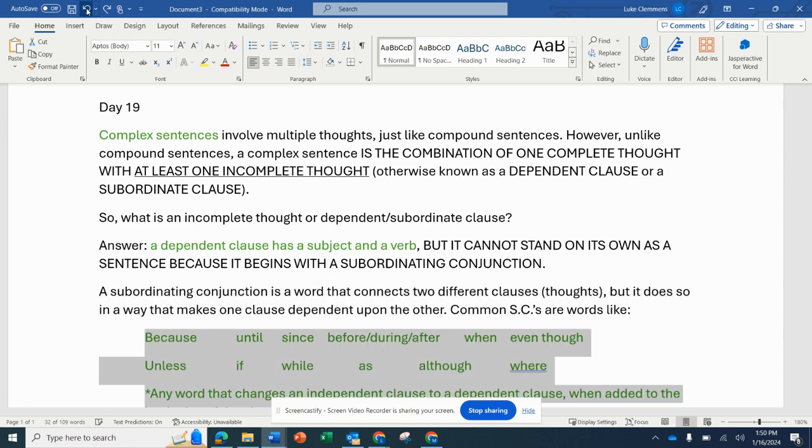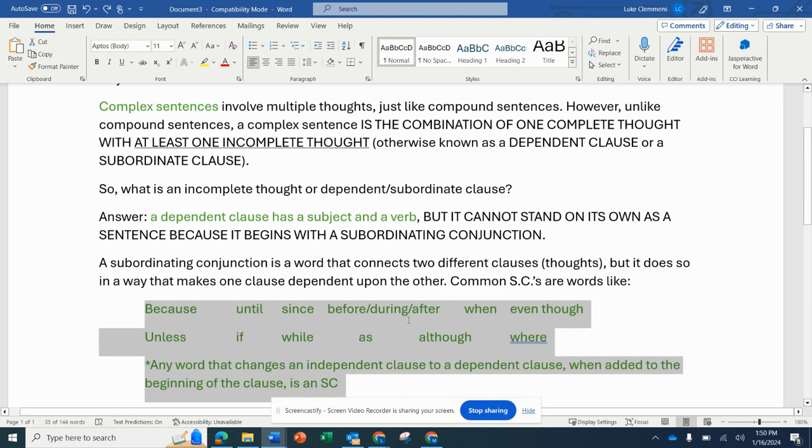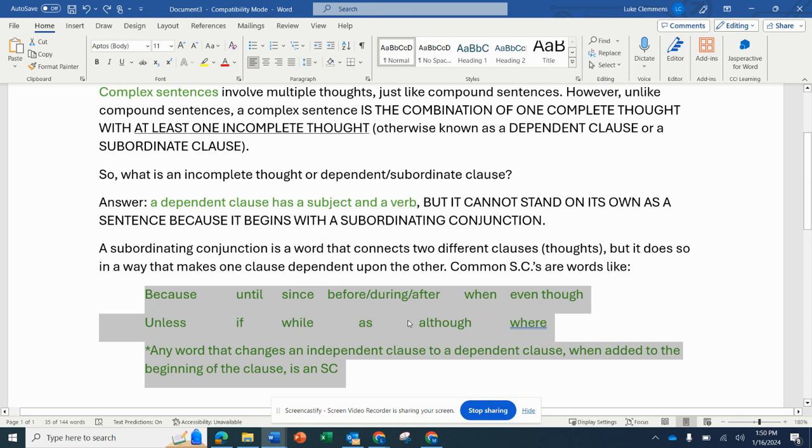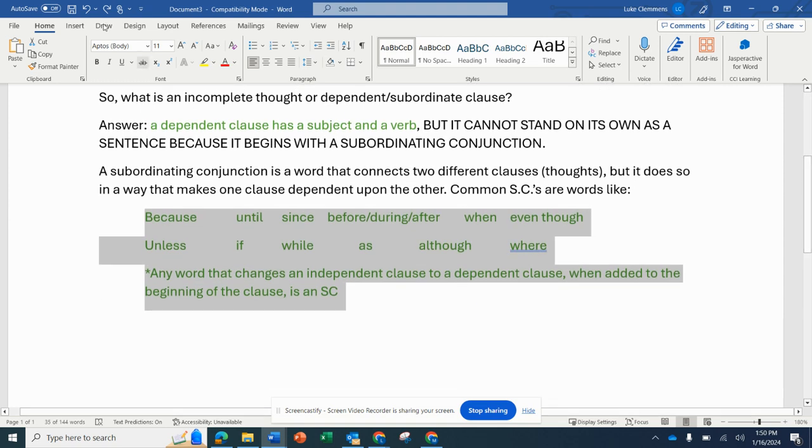So some common subordinate conjunctions are words like because, until, since, and so on. You see the list. Now it's not a complete list, but I just want to give you an idea. The bottom line is any word that changes an independent clause to a dependent clause when added to the beginning of the clause is a subordinating conjunction.